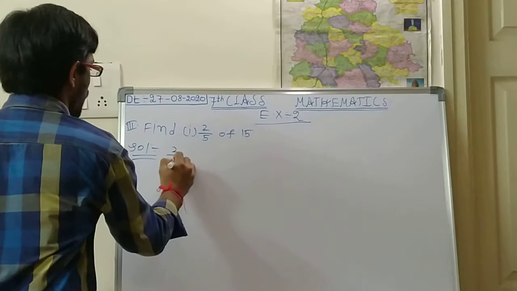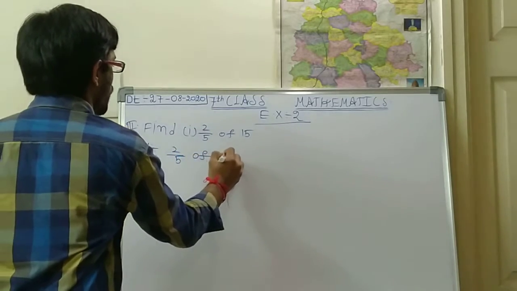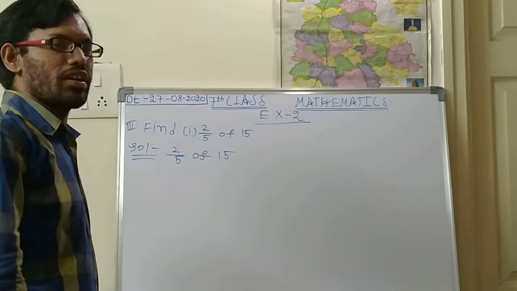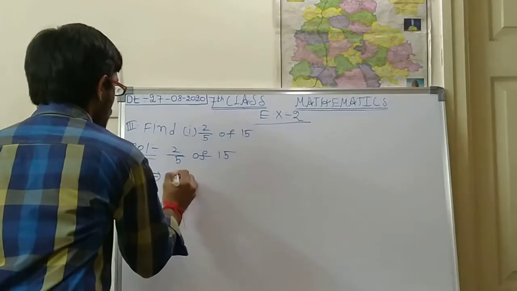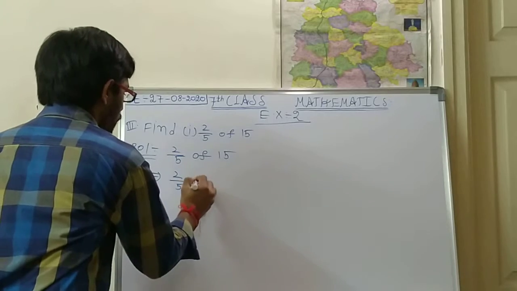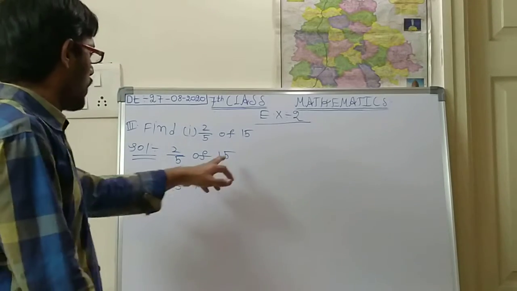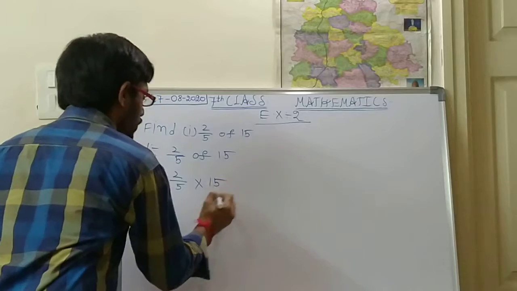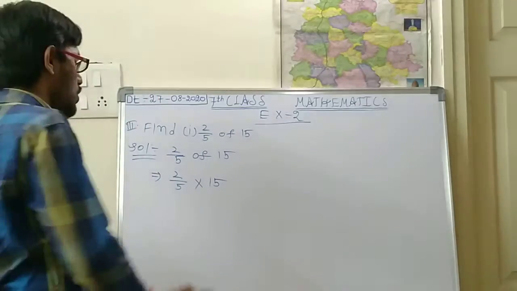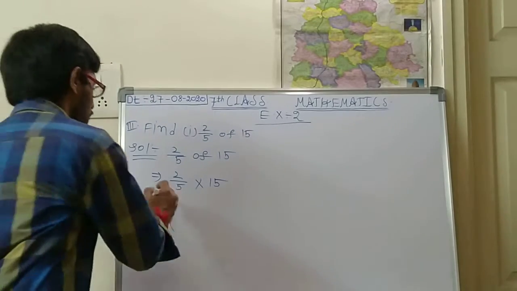First write down 2 by 5 of 15, the question as usual, as the first step. Now that implies 2 by 5, "of" means into, 15. So 15 means 15 by 1 only. So no need to write 15 by 1 again. Okay, now.